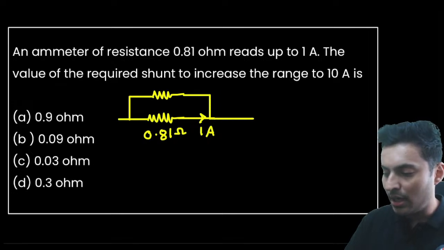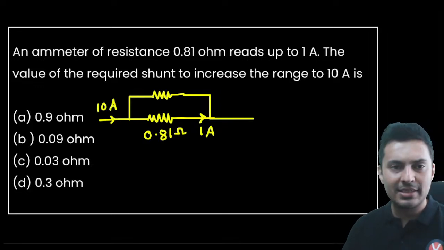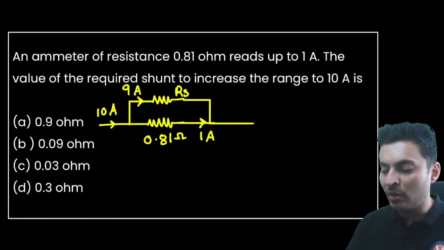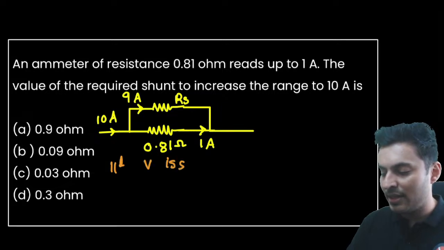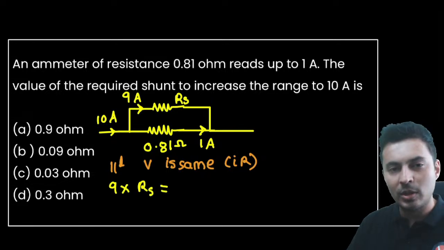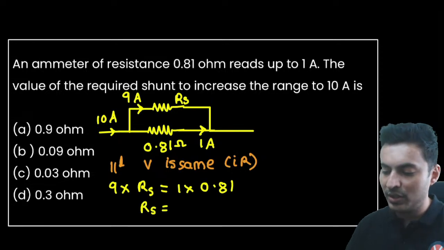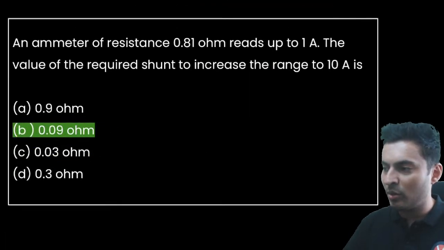And I want to increase the range to 10 amperes. So the current that goes in is 10 amperes. Out of that, 1 ampere will go through the ammeter. How many remaining amperes will go through the shunt resistance? Obviously 9 amperes. And both these are in parallel, so the voltage is going to be the same, so IR is going to be the same. So current is 9, resistance is Rs; current is 1, resistance is 0.81. So what is that resistance going to be? Won't it be 0.09 ohm? 0.09 ohm. How many of you said B for Bombay?